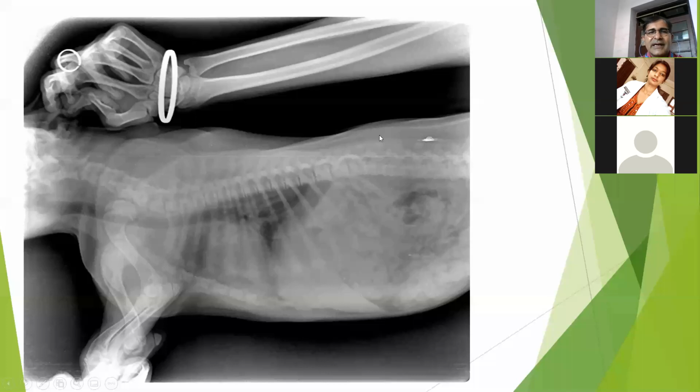If it is grayish, it is fat. If it is bone, it's somewhat brighter than fat. Okay, next one, if it is soft tissue, it appears less bright than bone.